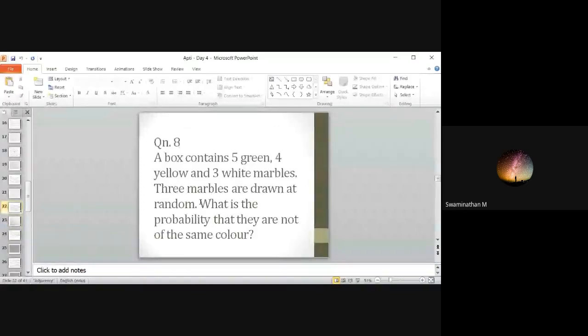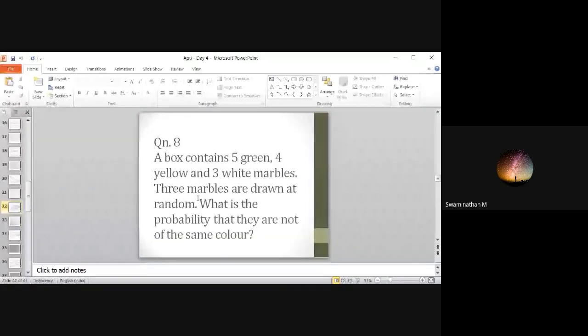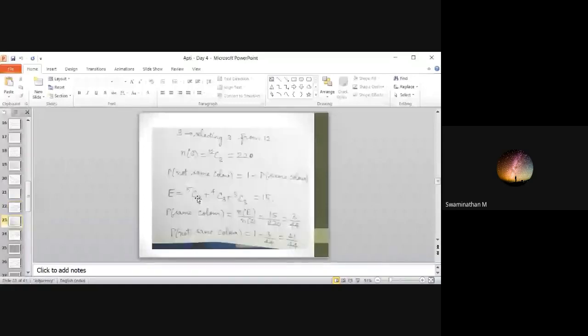So 5C3, if it is all green. If yellow, 4C3. If white, 3C3. OR means I'm adding. So I'm getting around 15. You have to subtract then.